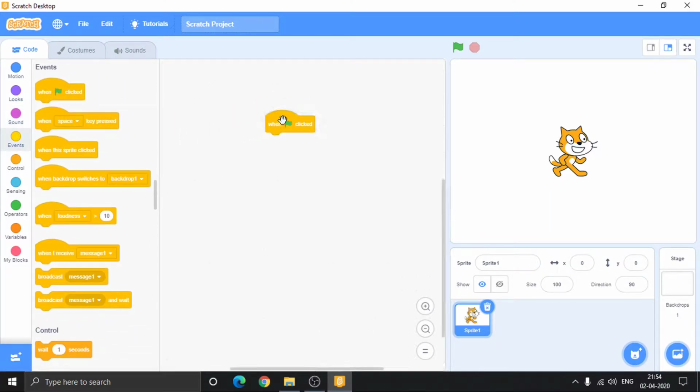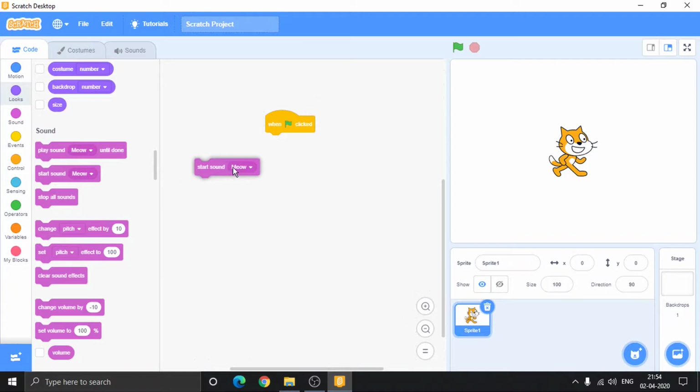Again, I'll bring back this block. Now when I put this block and click go, it should make the meow sound. Now play sound until done means it won't do any action until the sound is done.